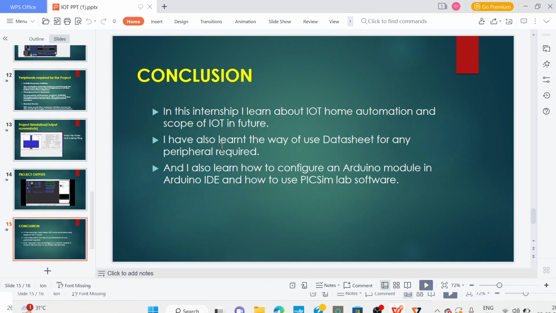So finally, the conclusion. In this internship, I learned about IoT, home automation, and the scope of IoT in future. I have also learned the way to use a data sheet for any peripheral required. I also learned how to configure an Arduino module in Arduino IDE and how to use the PixsimLab software. These are the things I have learned in this internship.